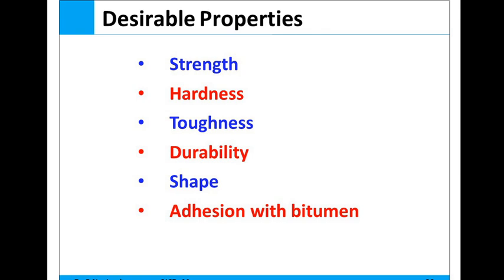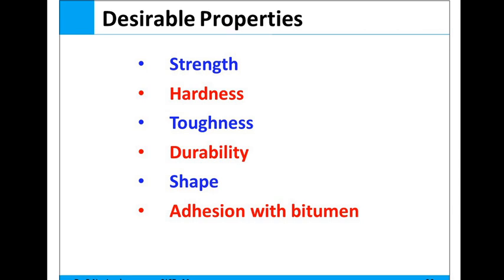Okay, so through the size and shape of the aggregate we consider, flaky and elongated aggregate should be avoided as far as possible in construction. Rounded aggregates may be preferred in cement concrete mix due to better workability, for the same proportion of cement paste and the same water cement ratio.